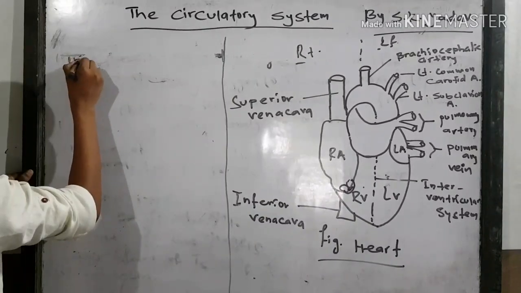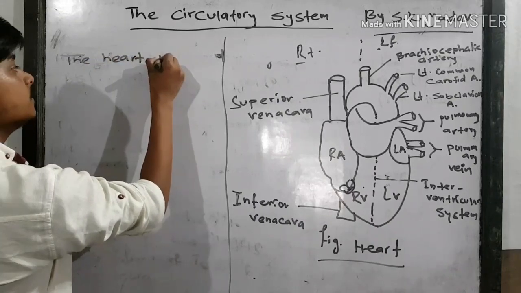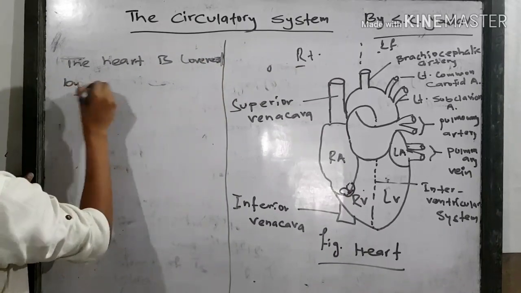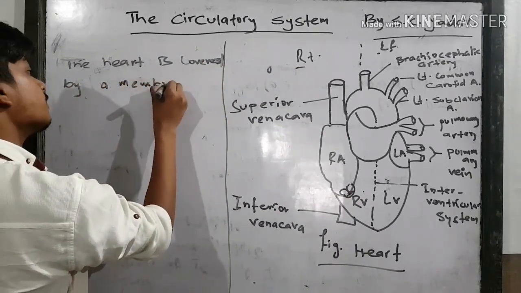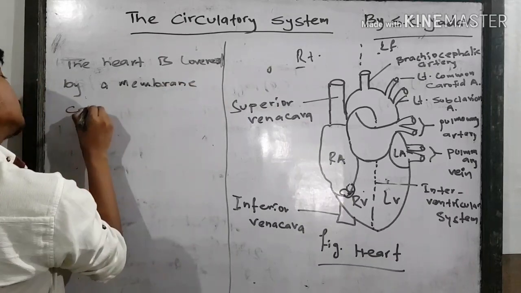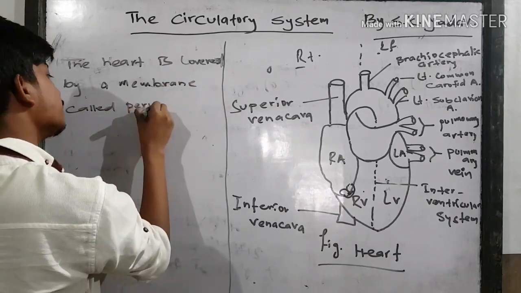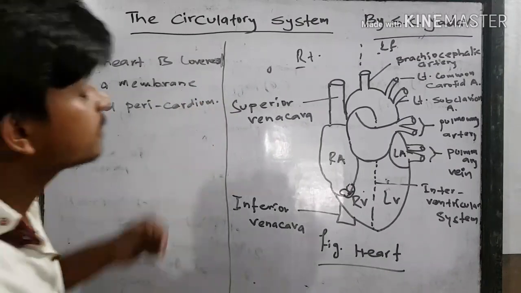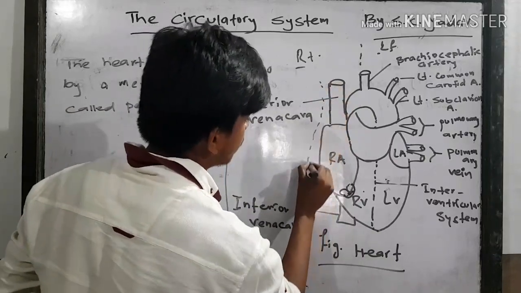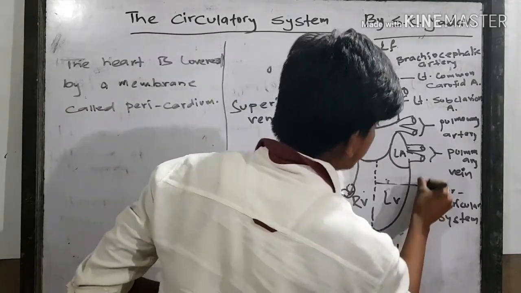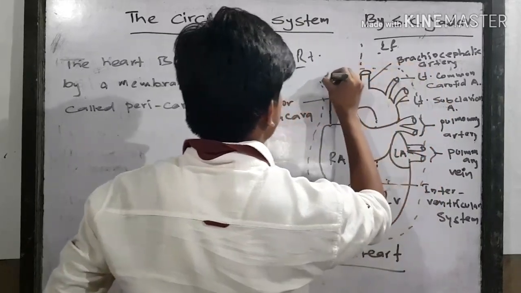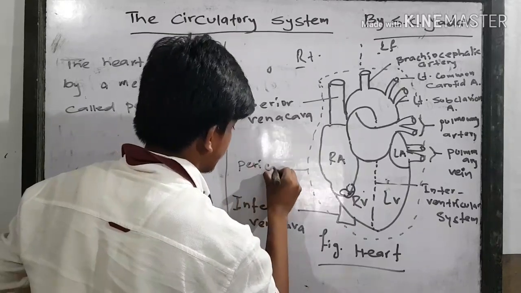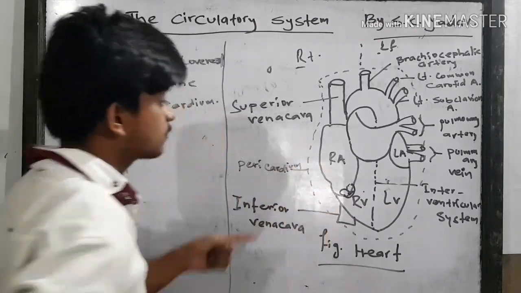The heart is covered by a fibrous membrane called the pericardium. This is known as the pericardium.